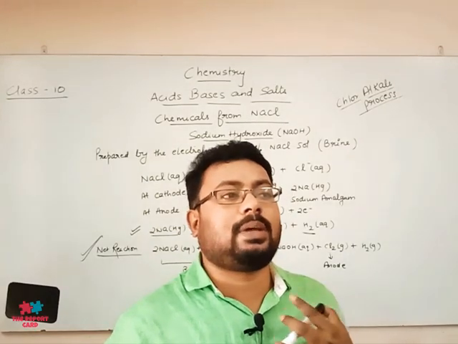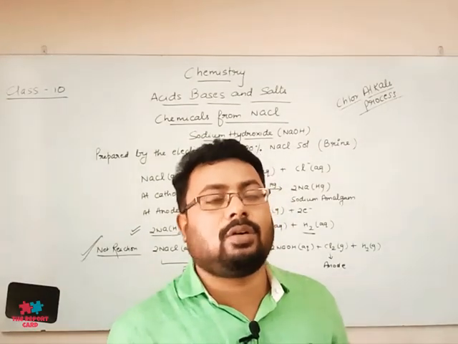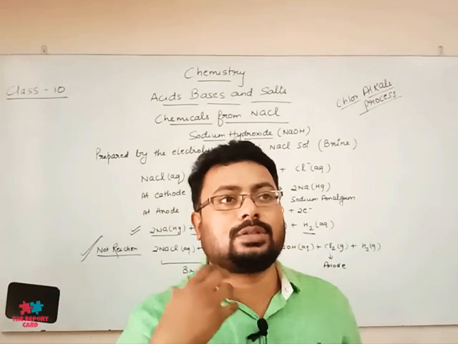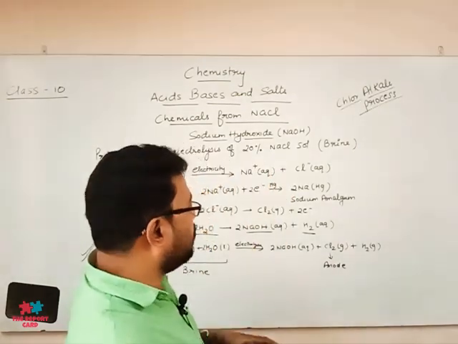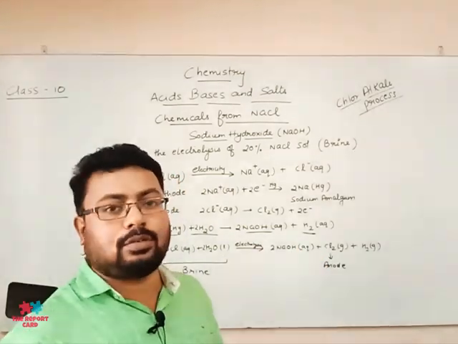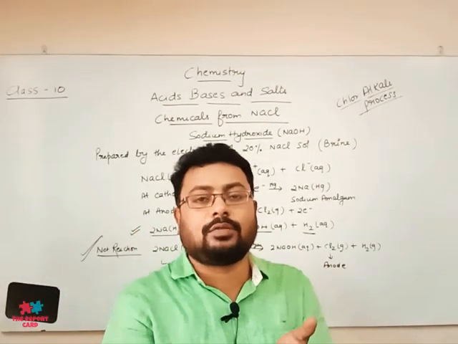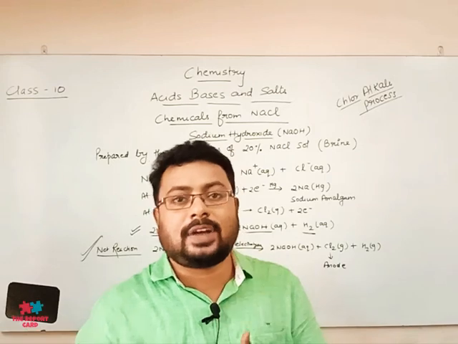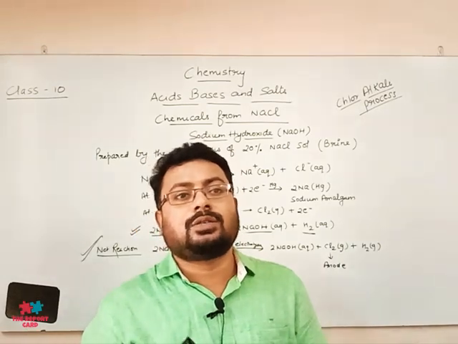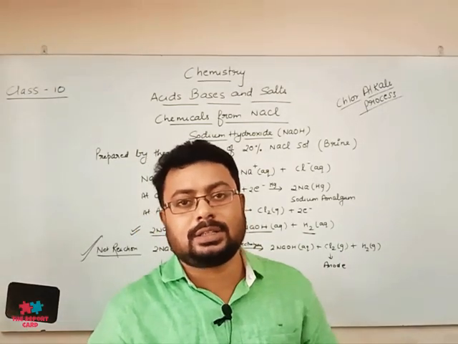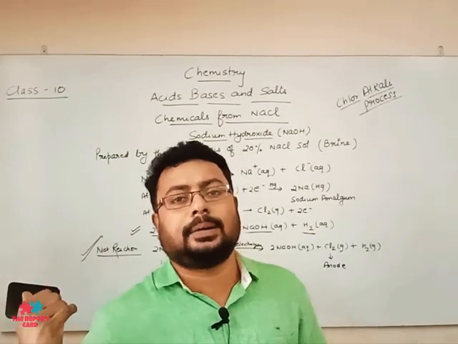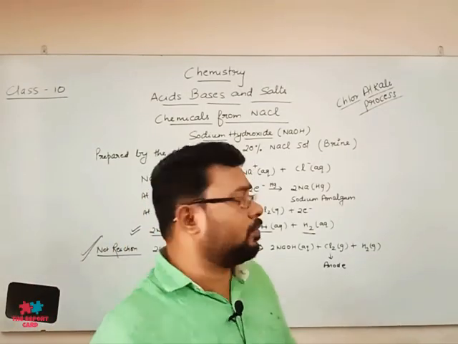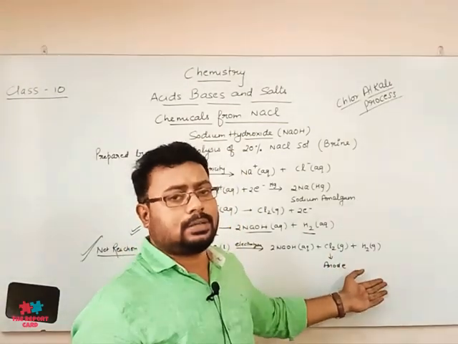It is used in the manufacture of pesticides and in the manufacture of PVC. And NaOH, of course, I told you about the descaling of boilers and the manufacture of soap. So you can just go through the various uses of these substances.